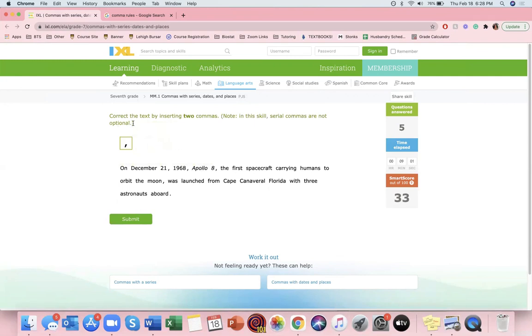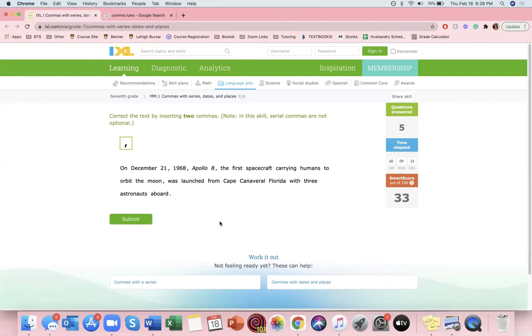Okay, so correct the text by inserting 2 commas. On December 21st, 1968, Apollo 8, the first spacecraft carrying humans to orbit the moon, was launched from Cape Canaveral, Florida, with 3 astronauts aboard. All right, so this is correct. There's a comma right after the date, and as well as a comma after the introductory clause, which means that our commas will be placed somewhere around here.